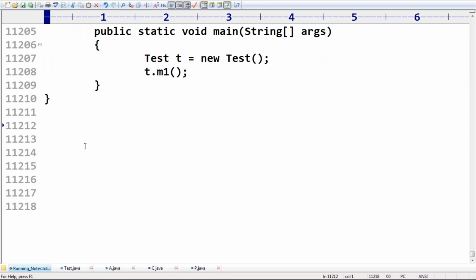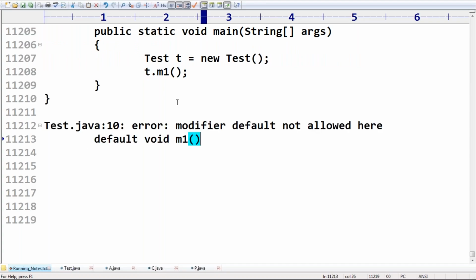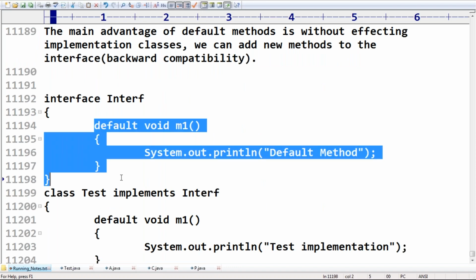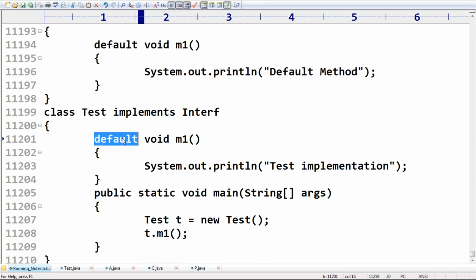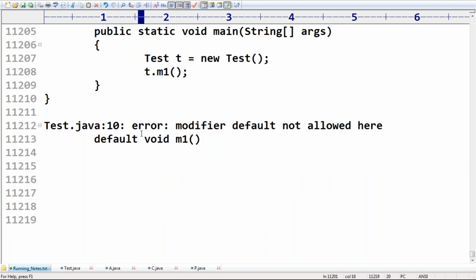So scope cannot be reduced, because the parent class method is already public. The interface method is already public. That's why compulsorily we should use public only. Swaroop, they didn't change it. Still they are considering it a modifier, but just for understanding's sake, default's intention is that it should not modify.